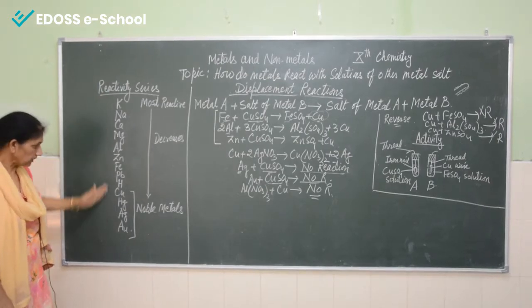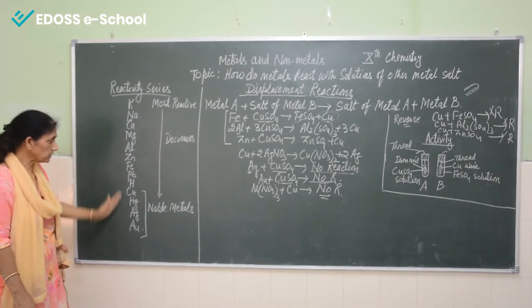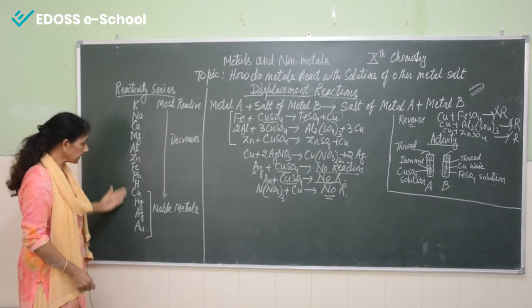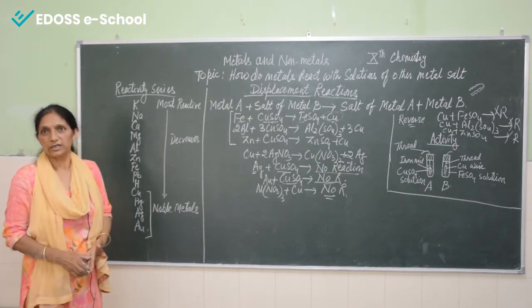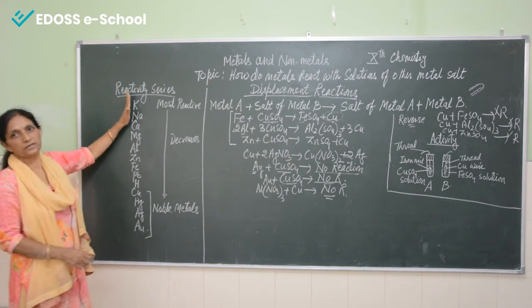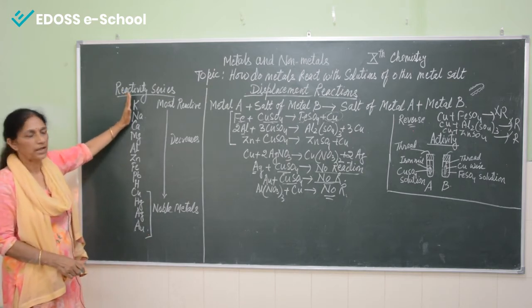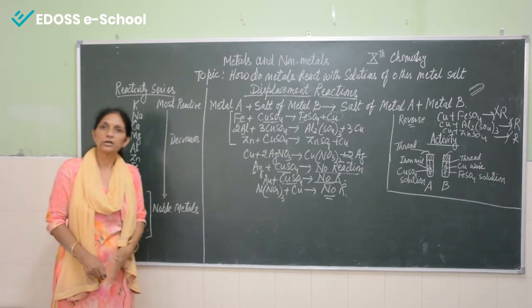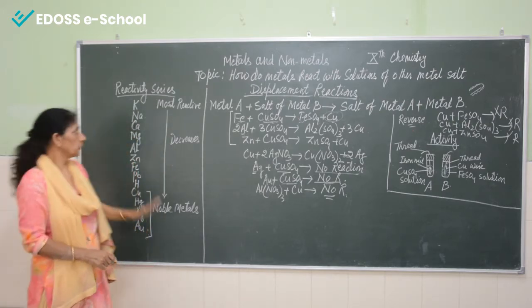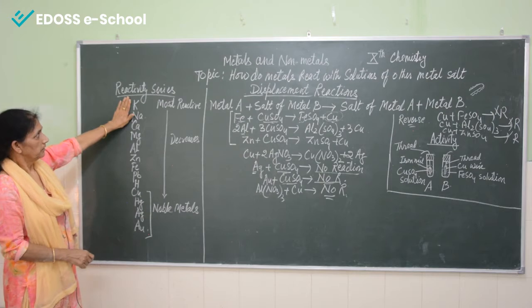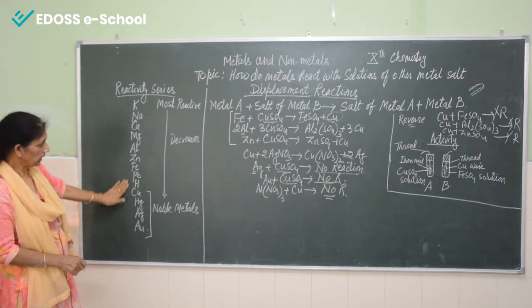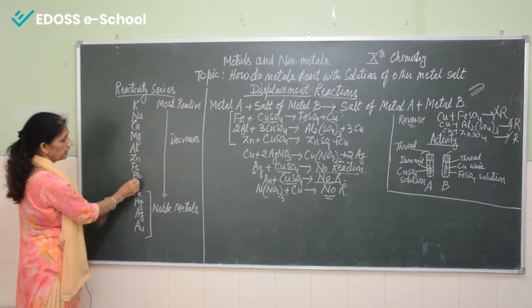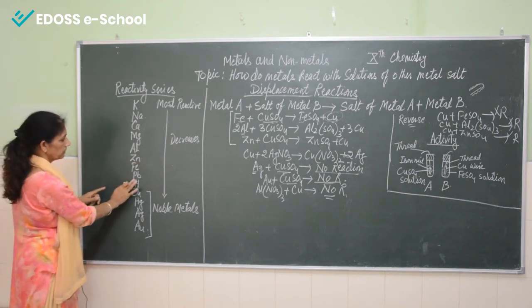Actually this is nothing. Reactivity series is a sequence of metals which are kept according to their reactivity. The most active metals are kept on the top, and as we go down, the reactivity goes on decreasing. So here we can see. Now let me make it clear. This is from potassium to lead. You can see here, up to here.